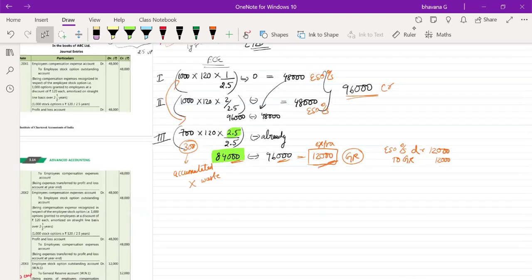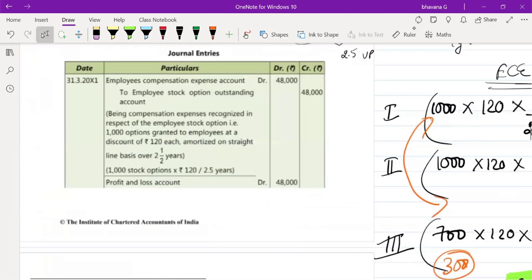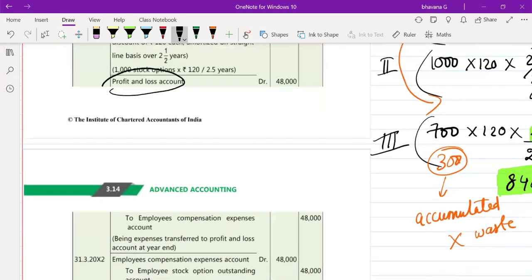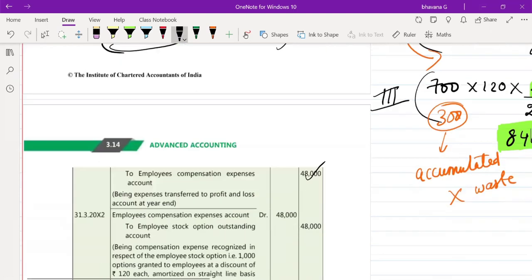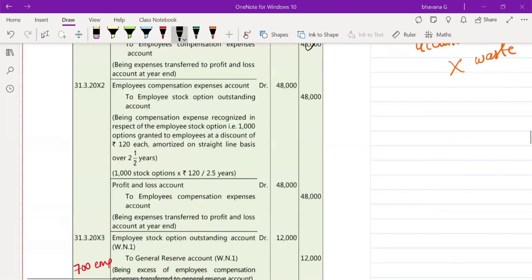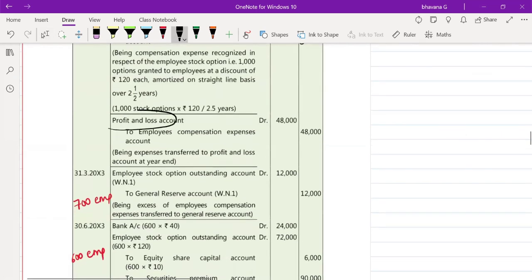Okay. So these are the 3 years ECE. First, we'll see the journal entries in relation to it. So this will be employee compensation expense account to employee stock option outstanding 48,000 first year. Then you will transfer it to P&L account 48,000. Again in the second year, same way, you will put the entries 48,000, transfer it to P&L account 48,000.